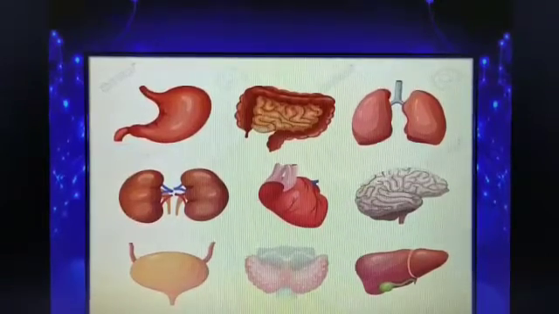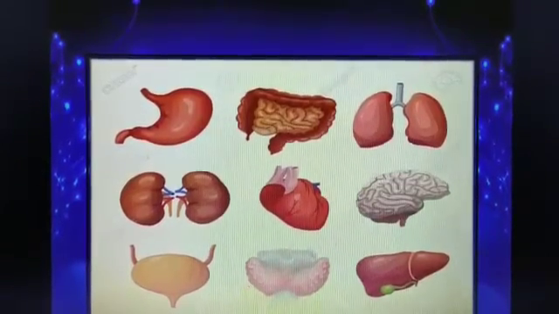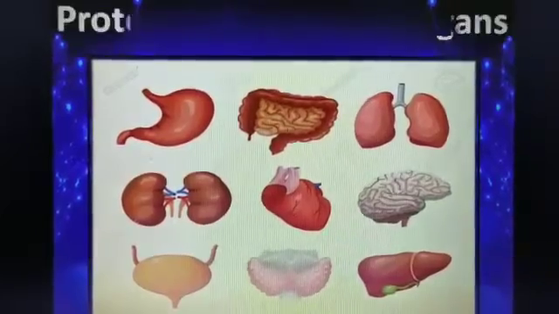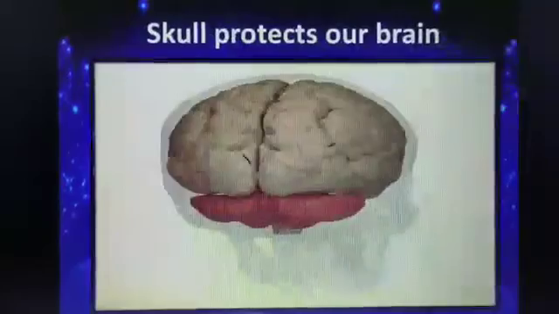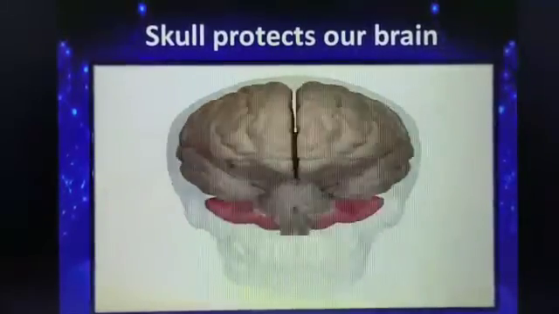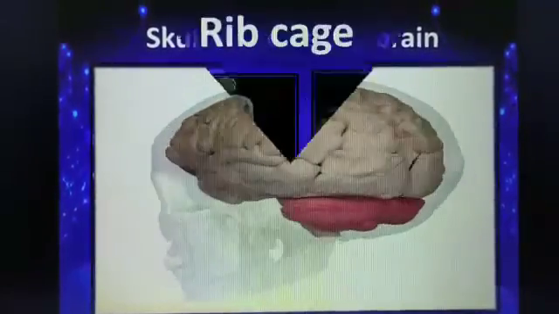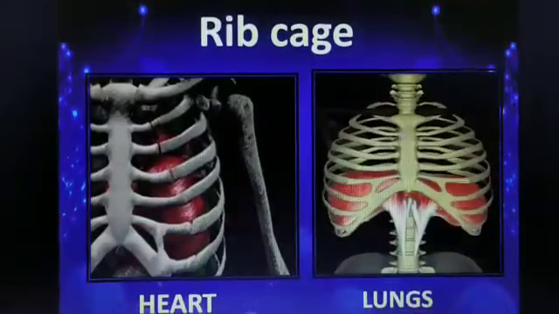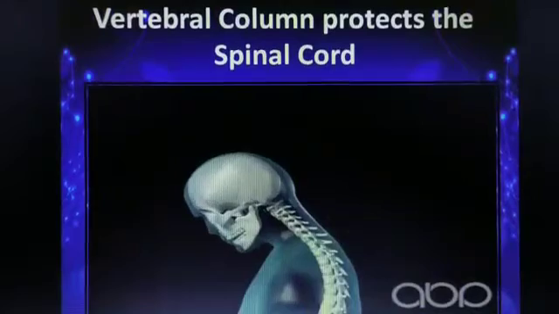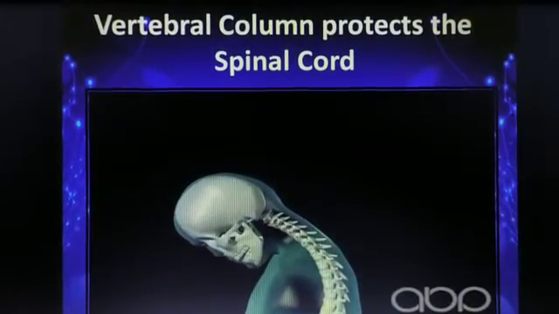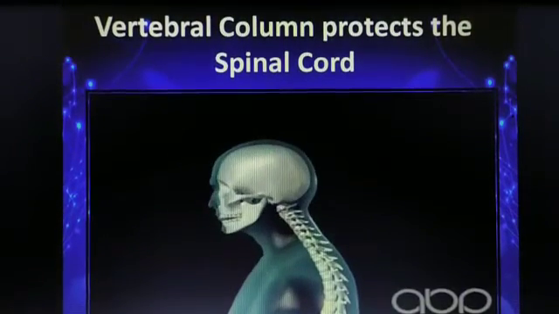So to avoid any kind of injury, the skeletal system protects the internal organs, such as the brain is protected by the skull, the rib cage protects the heart and lungs, and the vertebral column protects our spinal cord, and it also supports the head.